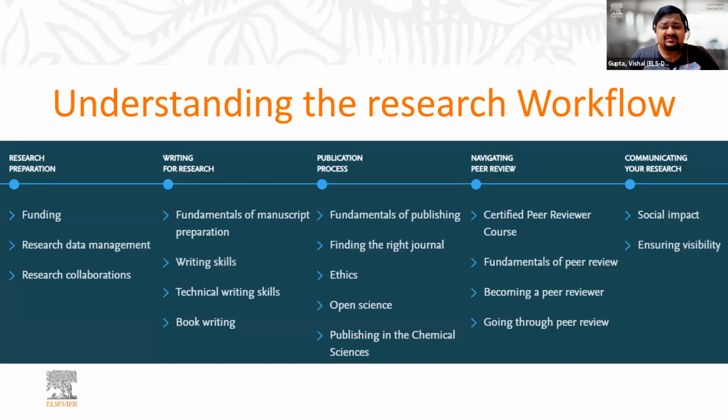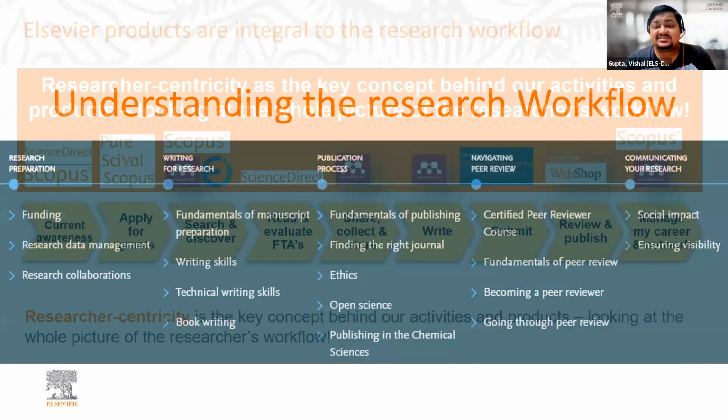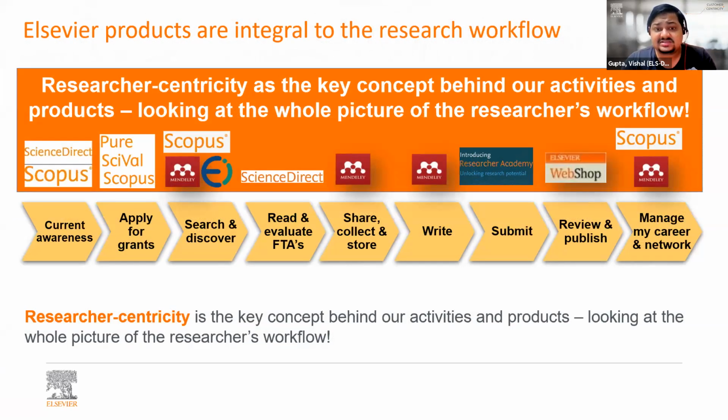Now on your screen, there is a very rough schematic of the researcher workflow and the various steps involved in each of the phases. If I simplify this research workflow, it looks something like this. And what I would like to highlight here is that Elsevier has tools for every stage of the researcher workflow to help make a researcher's life easier. Because behind any activity that we do or behind any product that we make, the focus is on researchers in helping understand the researcher needs and then finally developing something which aligns with their requirements.